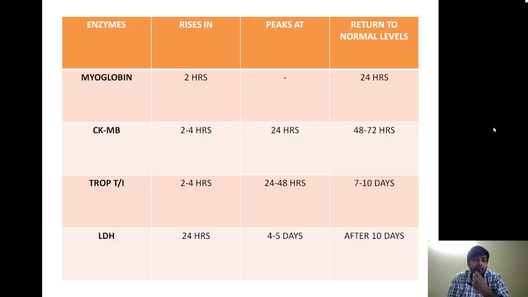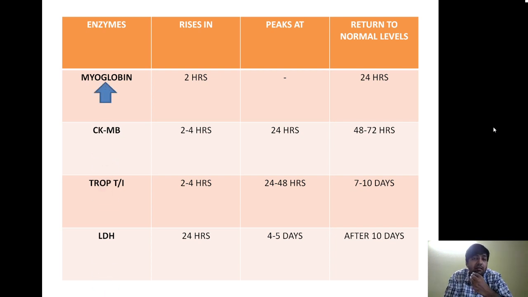Now the third important thing that we can see is the cardiac biomarkers. Let us understand the biomarkers with the help of a diagram. What are the cardiac biomarkers? These are the enzymes whose levels rise after infarction occurs. What is the rationale behind it? A myocardial infarct is nothing but an area of coagulative necrosis. Wherever there is necrosis, there is damage to the plasma membrane, and because of that the enzymes leak.